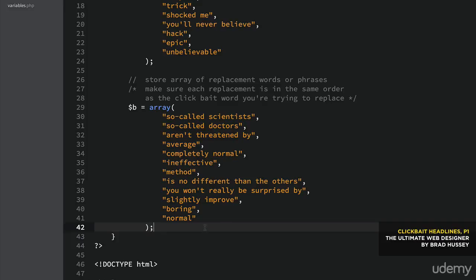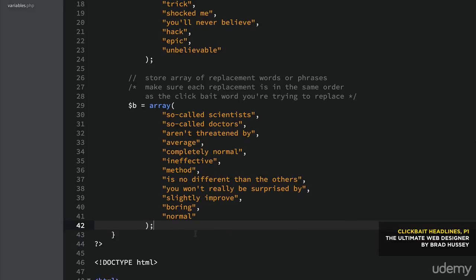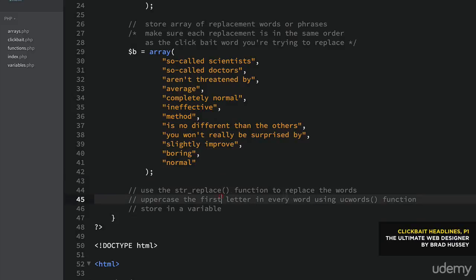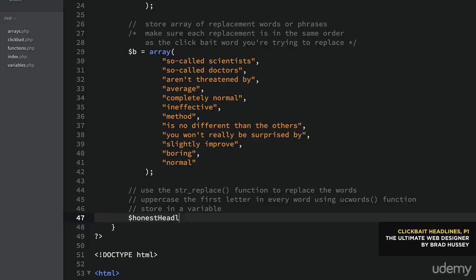Now what we're going to do is use the PHP built-in function to compare these to one another and modify that clickbait headline to swap each of these words for each of these words, if you know what I mean. So a little note here for you. Use the string replace function to replace the words. Uppercase the first letter in every word using the ucwords function, and then store them in the variable. So we're going to do that like so. Let's call it honest headline.